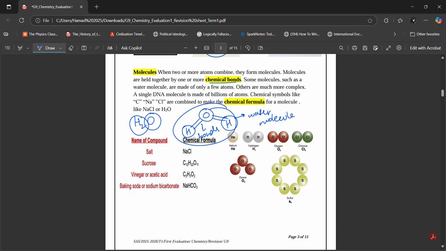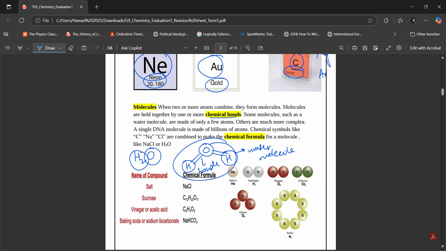Okay? So let's go through a few other compounds, right? What is the difference between molecule and compound, Ibrahim? So a water molecule is this. I do the structure of a water molecule. When you have a bunch of molecules together, they make a compound. Water itself is a compound. The liquid that you drink, water, it's a compound, right? And in that compound, you have water molecules. So we can say, Ibrahim, that the water compound is made up of water molecules. So compounds and molecules are not the same thing, right?